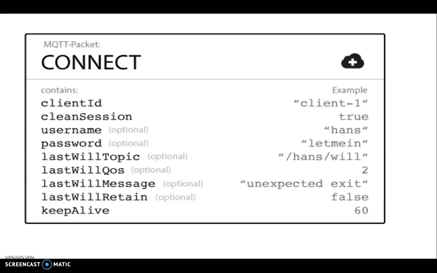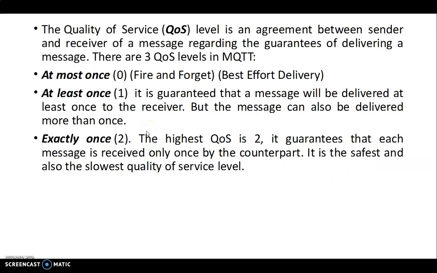Okay, we know that MQTT supports different quality of services, like at least once, exactly once, at most once, and so on. So each of those QoS levels has got a number associated with it, and this is that number. So in the next slide you will see those numbers, QoS number. So QoS number 0 is at most once it can reach. It is actually a UDP kind of behavior. Less effort is put in sending the packet. That is, you just fire the packet and forget, hoping that it will reach the receiver.